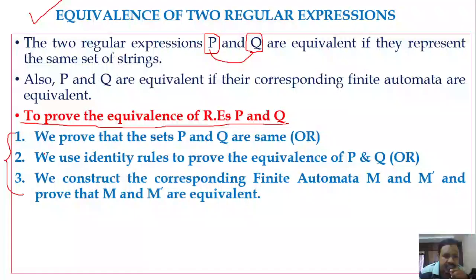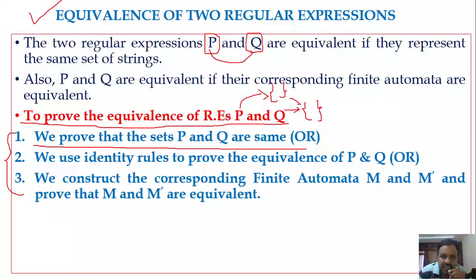The first one is that we prove that the sets of P and Q are the same. For a regular expression P, we can generate a regular set, and for a regular expression Q, we are also able to generate a regular set. If these two regular sets are equal, then we could say that both P and Q are equivalent.